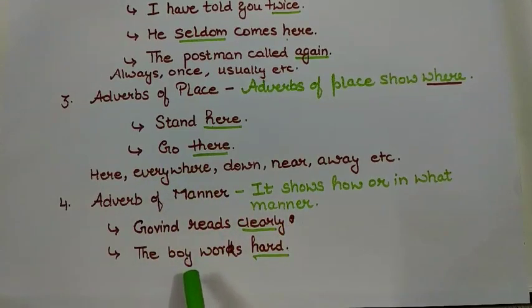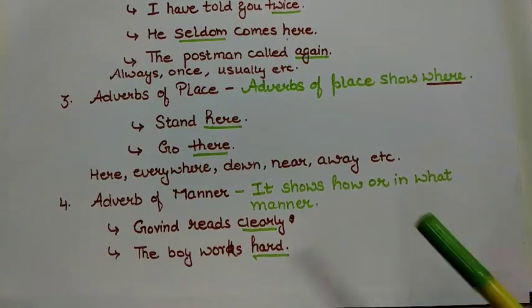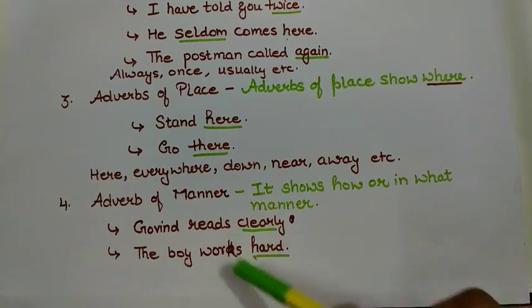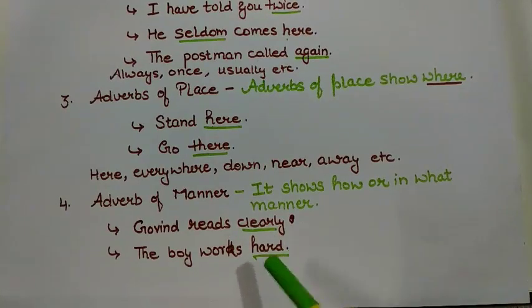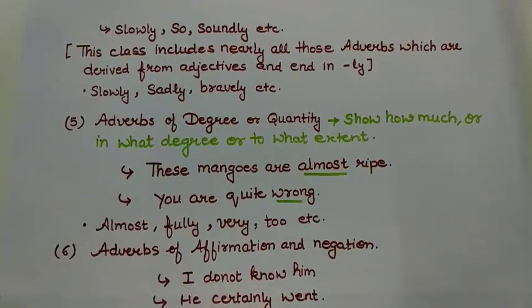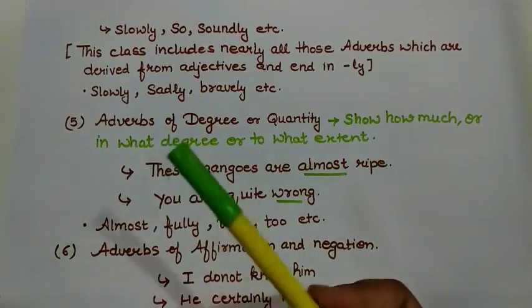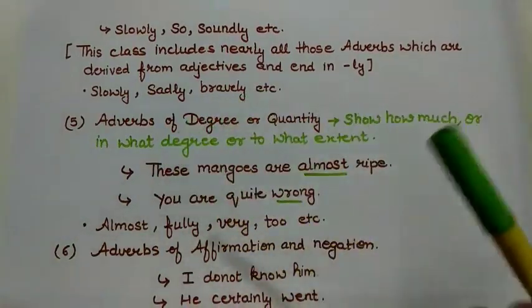The boy works hard. Again, the word hard is showing how, in what manner he is doing it. So the word hard is adverb of manner. Some more words of adverb of manner can be words like slowly, soundly, etc.